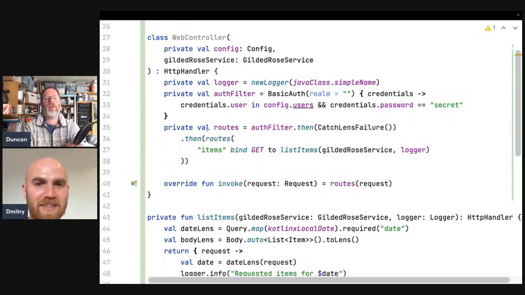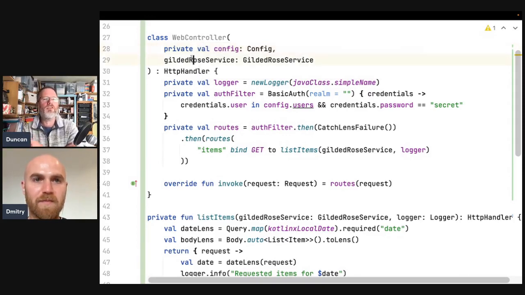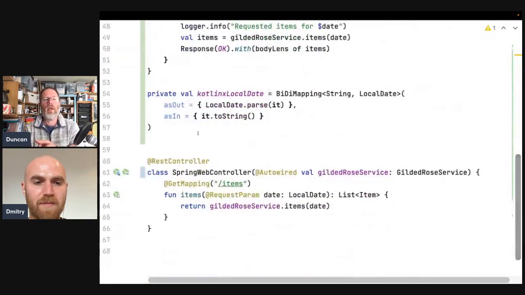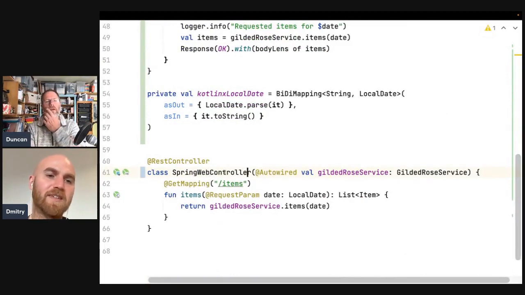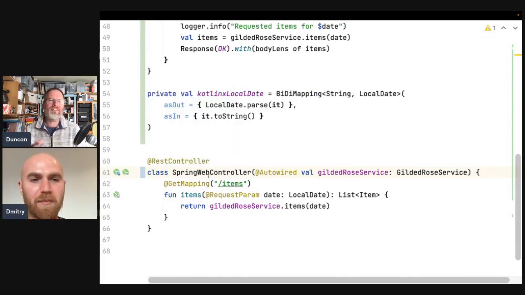It's interesting, isn't it, that your web controller here, IntelliJ knows it's unused. Right? So it knows it's unused. The Spring web controller is not unused, despite the fact there are no other references to it, I guess. There is a setting in IntelliJ. IntelliJ knows these annotations from Spring. Absolutely. That's interesting, though, isn't it?